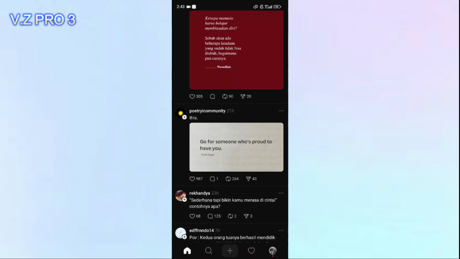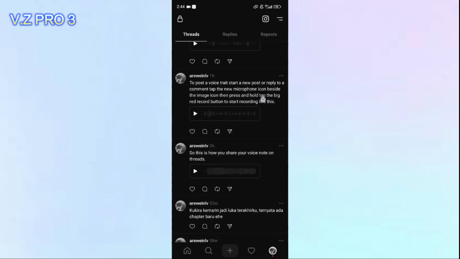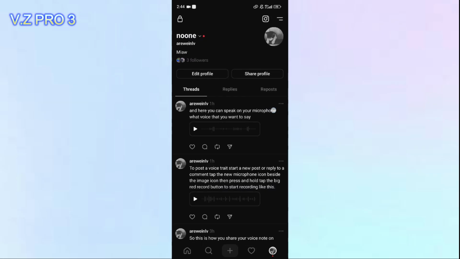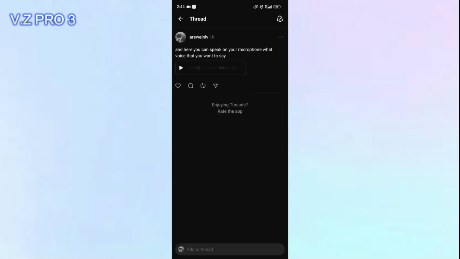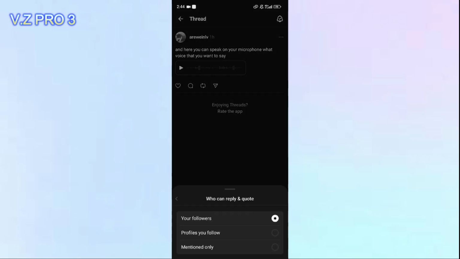Now you can tap on your profile on the bottom right here. You can choose your post that you want to limit, you want to manage, who can reply and quote. For the example, I will choose this one. You can tap on the three dots here. There is an option, reply and quote. You can tap on that.